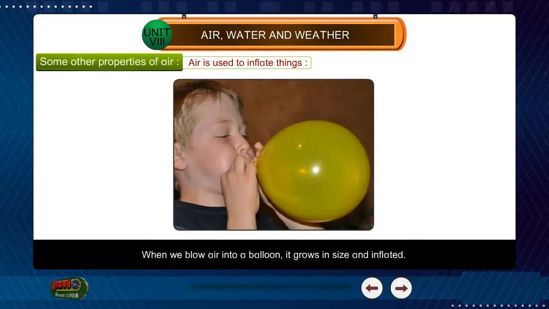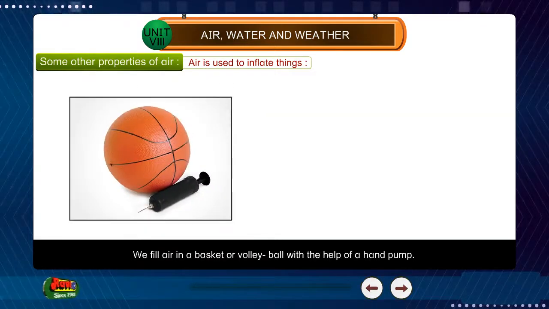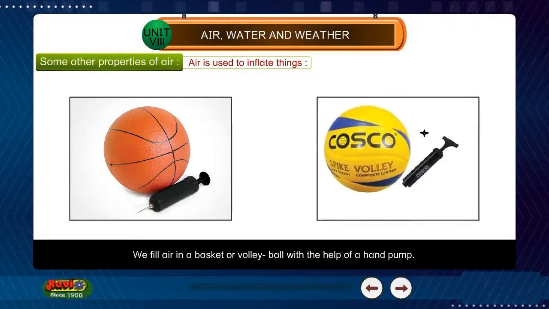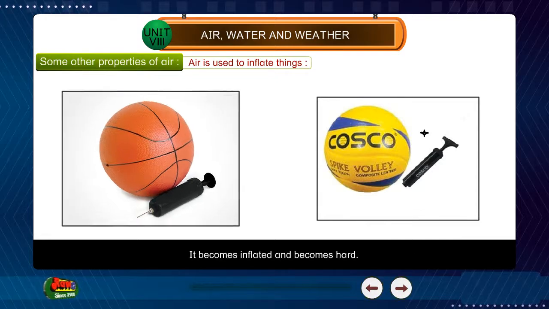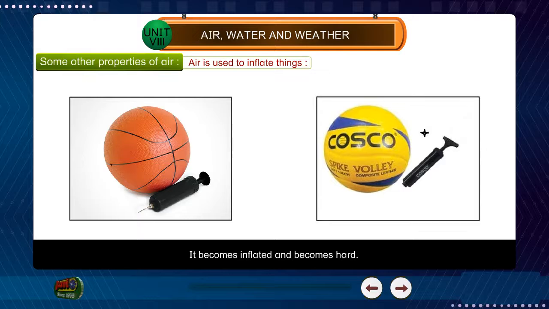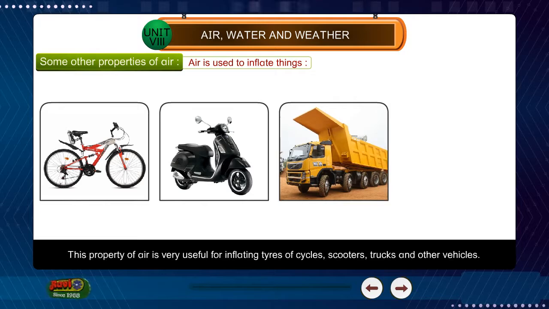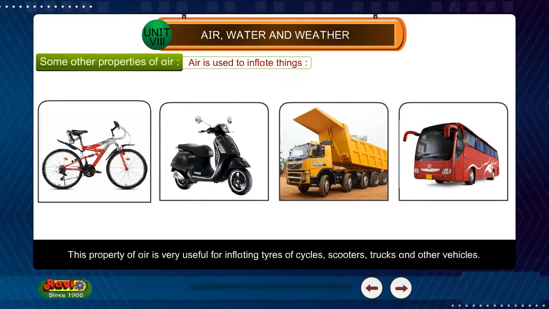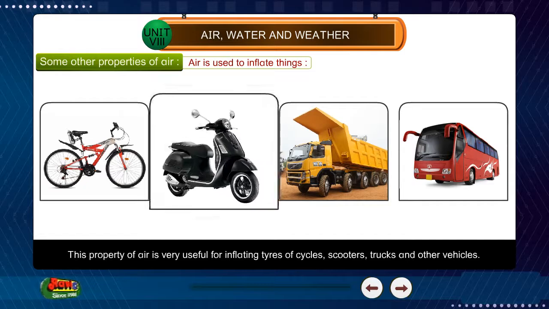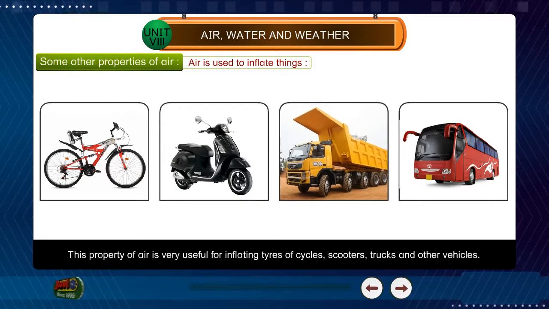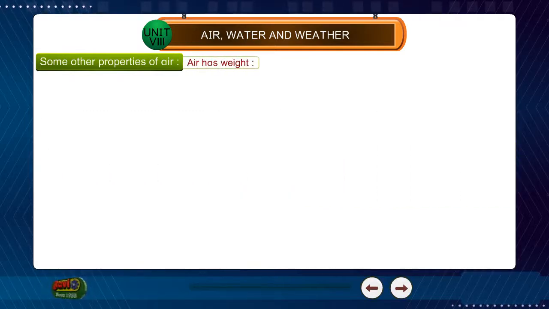When we blow air into a balloon, it grows in size and is inflated. We fill air in a basketball or volleyball with the help of a hand pump. It becomes inflated and becomes hard. This property of air is very useful for inflating tires of cycles, scooters, trucks, and other vehicles. Air has weight.